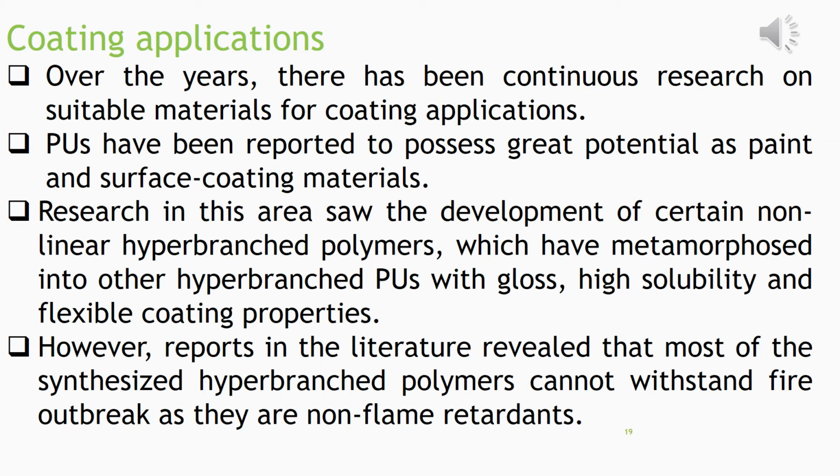So they were used for coating purposes, for surface coating, for coating the surfaces of materials.